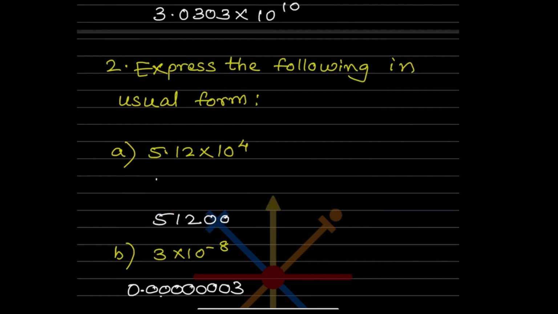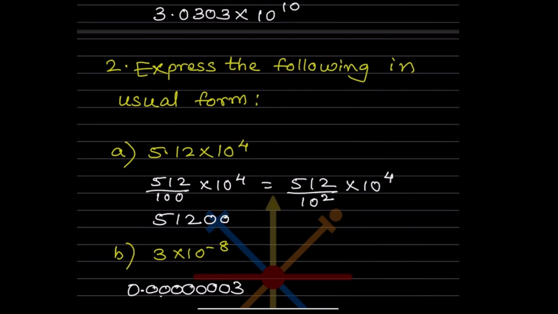So we can also write this as 512 by 100 into 10 raised to 4. This can also be written as 512 over 10 raised to 2, into 10 raised to 4.